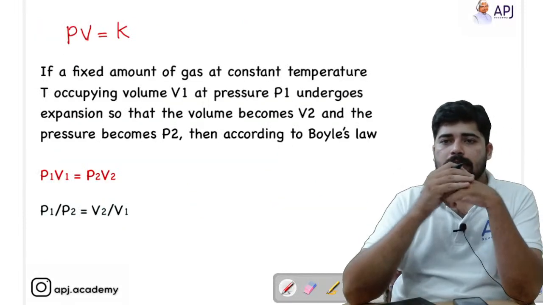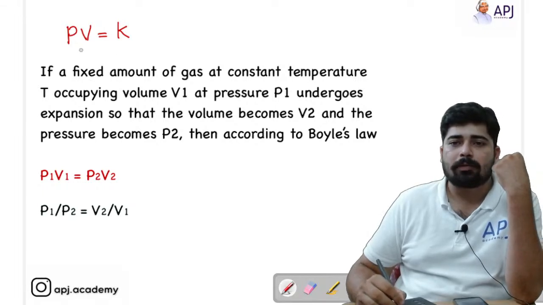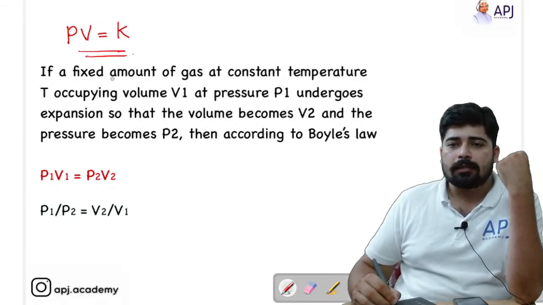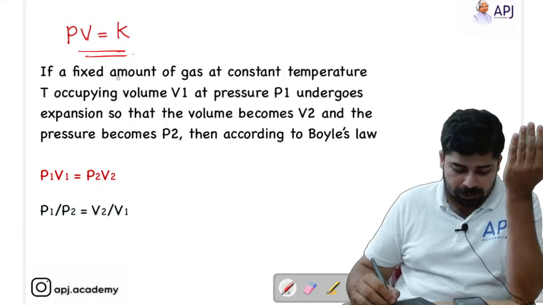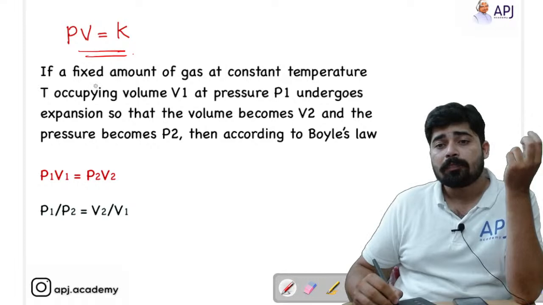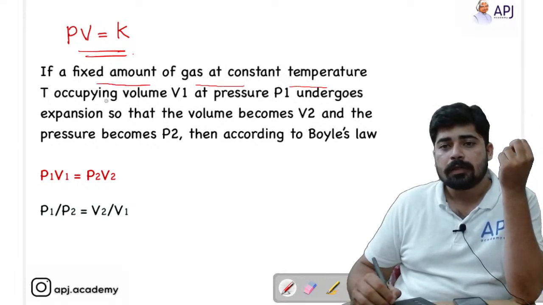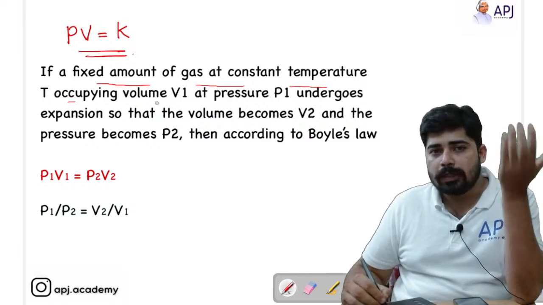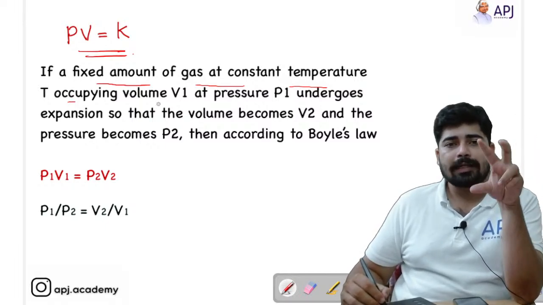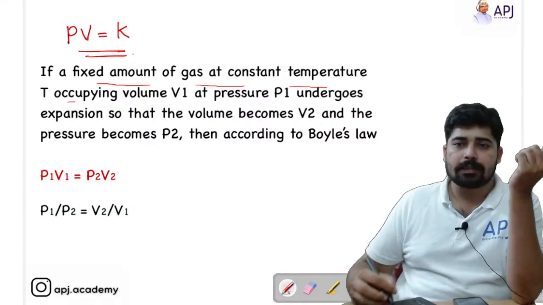So this is what we have just discussed, that is PV is equal to K, and what I have explained is described here in a few sentences. That is, a fixed amount of gas at constant temperature T. So for Boyle's law, temperature should be constant, and it's a relationship between pressure and volume. As you increase the pressure, volume decreases.